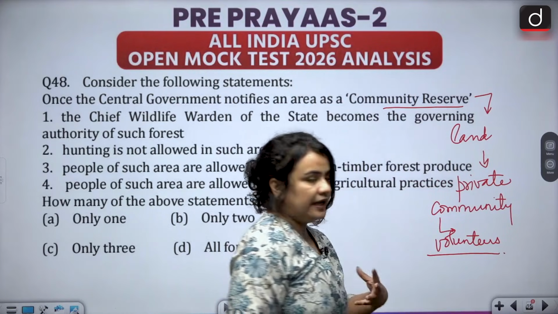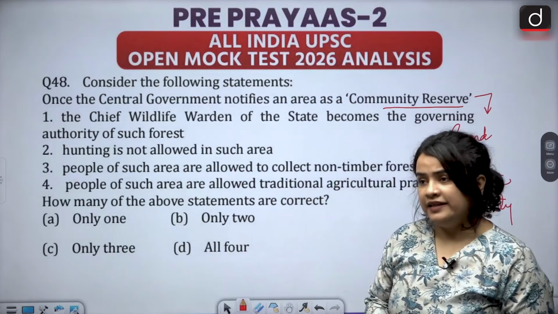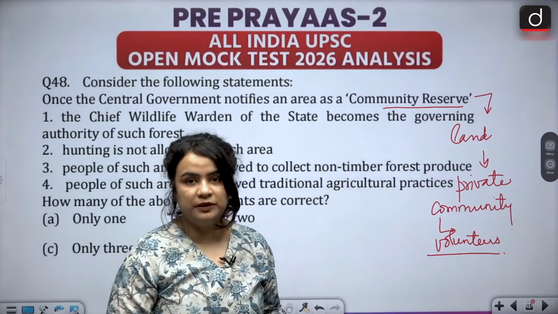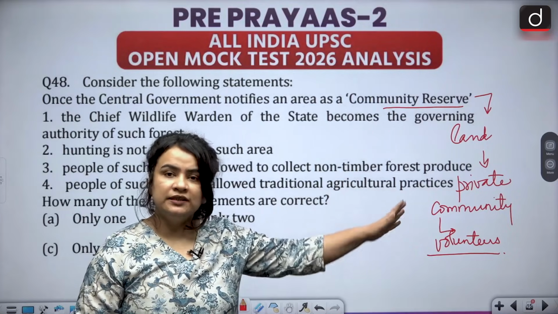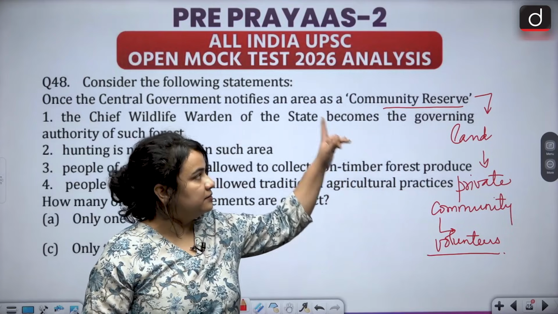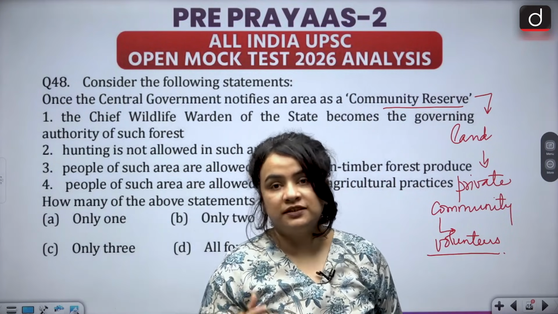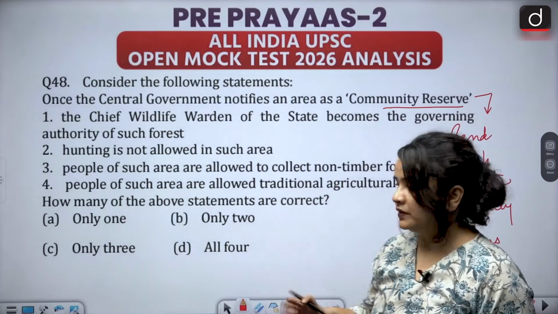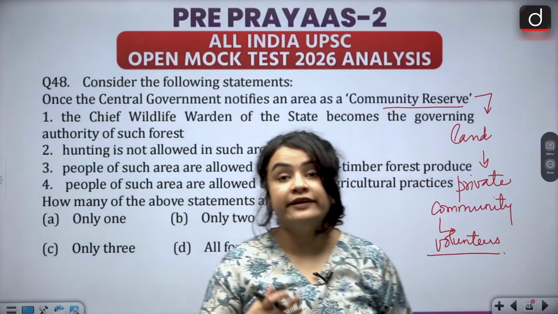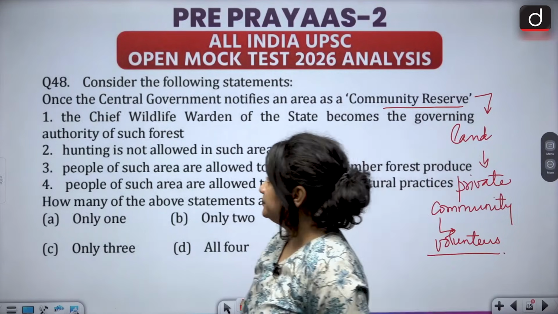So if there is a small area of land that is volunteered to be protected either by a community like a village or by a private individual, then that land becomes a community reserve, and of course the responsibility of protecting the flora and the fauna of that area rests with the community or the individual in question. All right, now let's look at the 4 statements.